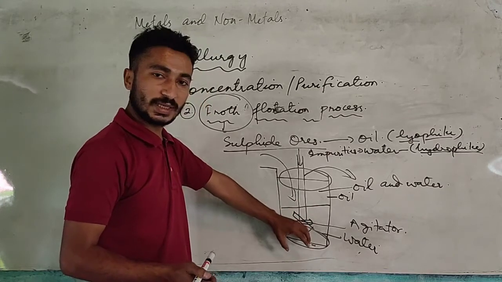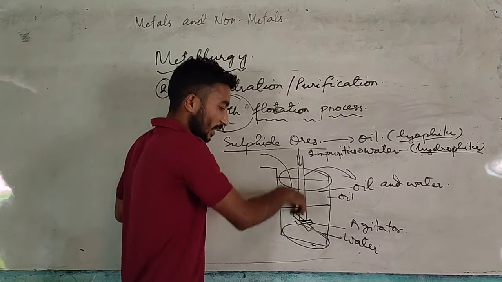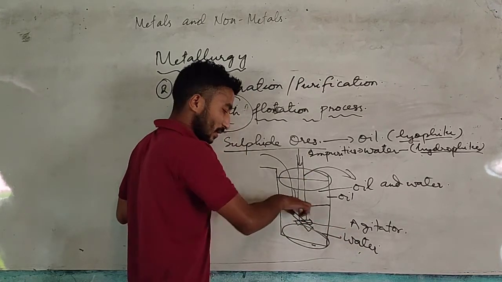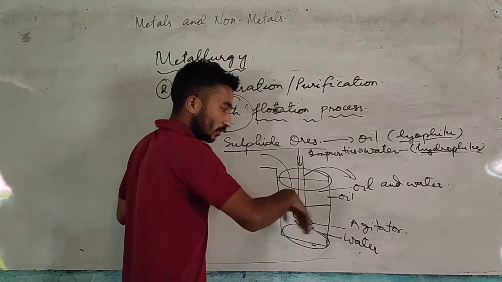After putting the sulfide ore inside it, we will put one pipe with a fan at the end. We call that pipe an agitator. We will blow air through the pipe. When this fan rotates, the ore along with impurities will mix with the water and oil properly.